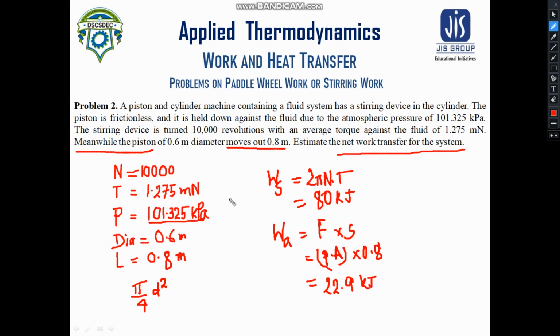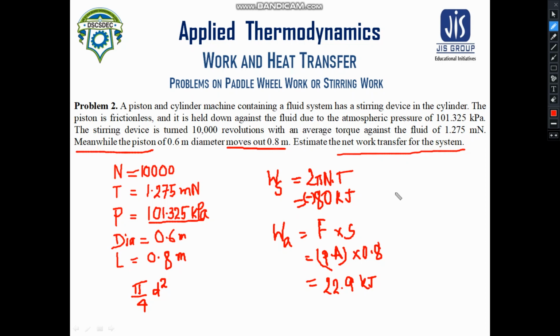Now as I have told you earlier, this WS should be considered negative because this is the surrounding which is doing work upon the fluid system, and here the fluid system is doing work on the atmosphere.